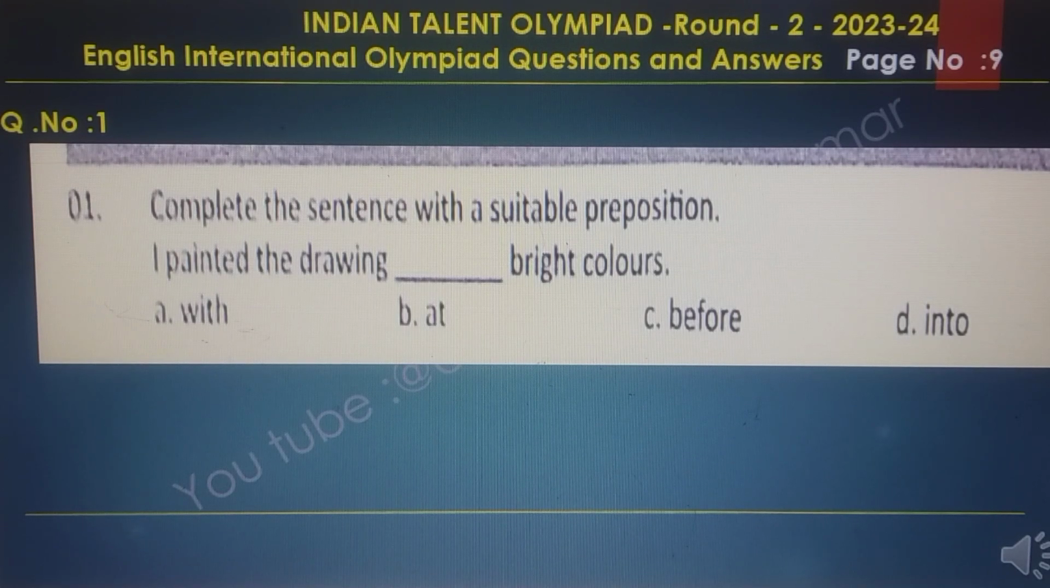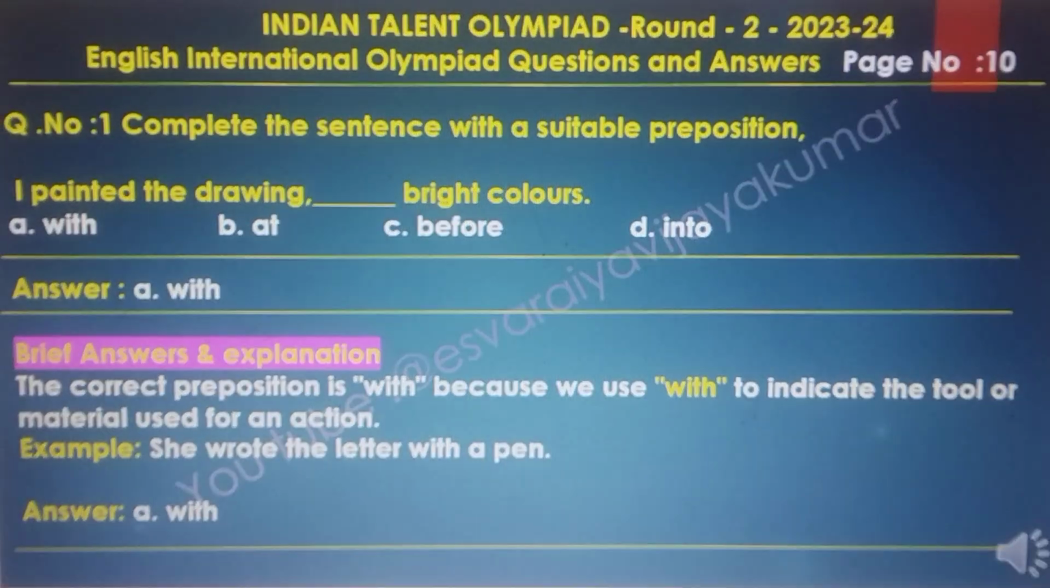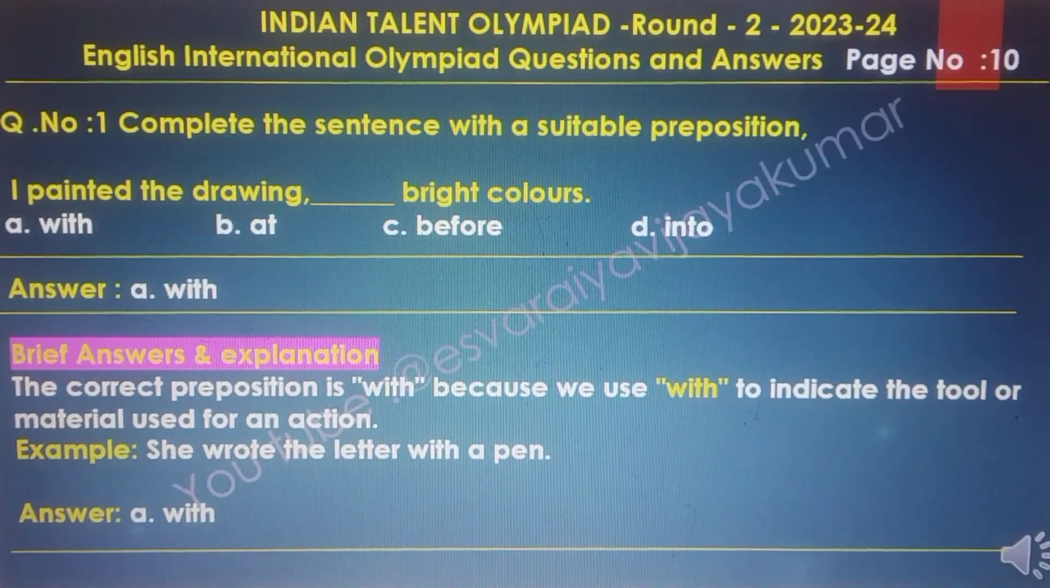Complete the sentence with suitable prepositions. The question is: I painted the drawing dash bright colors. The options are with, at, before and into. The answer is A, with. Here are the brief answers and explanations.